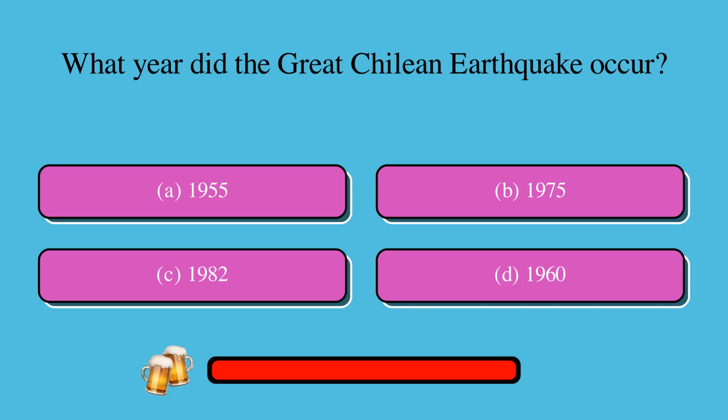What year did the Great Chilean Earthquake occur? Is it A, 1955, B, 1975, C, 1982, or D, 1960? The correct answer is D, 1960.